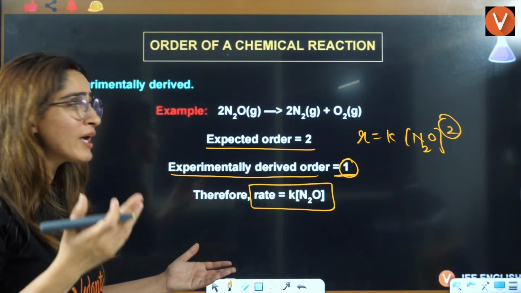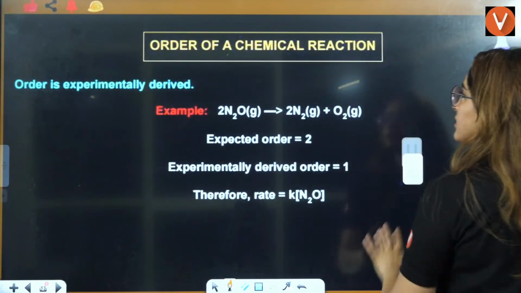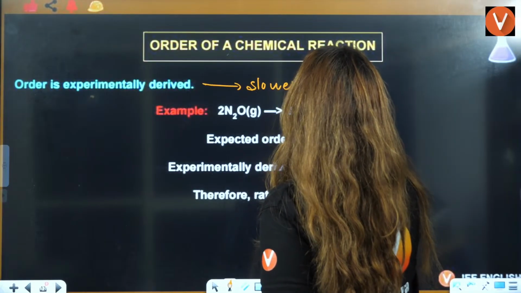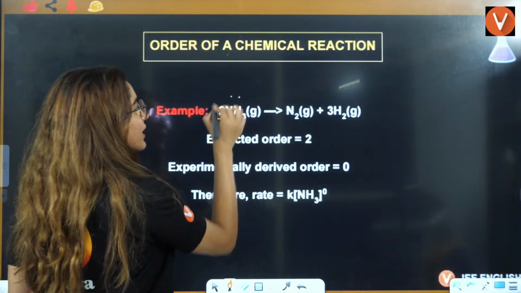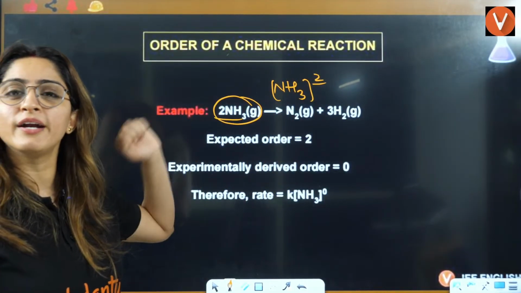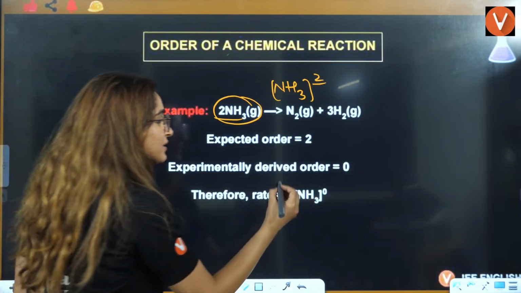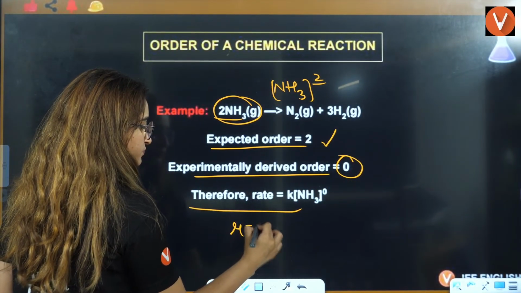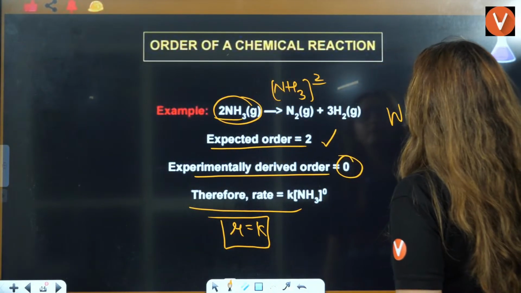Ma'am, how can you say this is 1? So basically what happens, this order is defined by the slowest step. In the slowest step. I'll tell you why. Okay. If you see this reaction also, same thing. Here you were expecting that it should be NH3 raised to power 2, because in the stoichiometry it is 2. But I told you it may or may not be equal to stoichiometry. So that's why the expected order is 2, but in reality the order is 0. That means R is equal to K. Now you will ask me, ma'am, why?